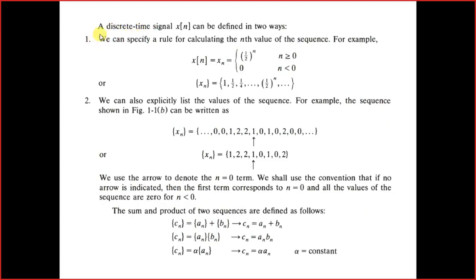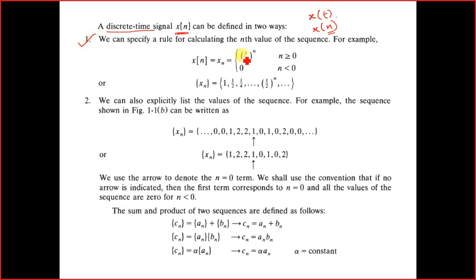The representation of the discrete time signal. Now the discrete time signal is represented as x[n]. We have seen that continuous time signals are represented as x(t). However, when we discretize the signal, we represent it with x[n], where n denotes the time in the discrete domain. We can represent the discrete time signal in two ways.